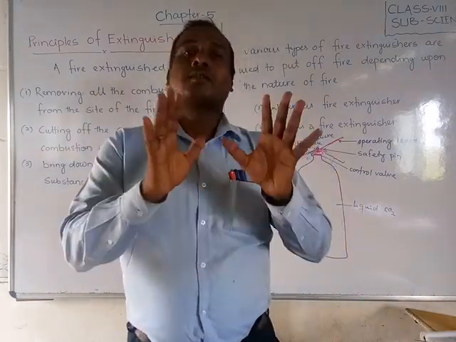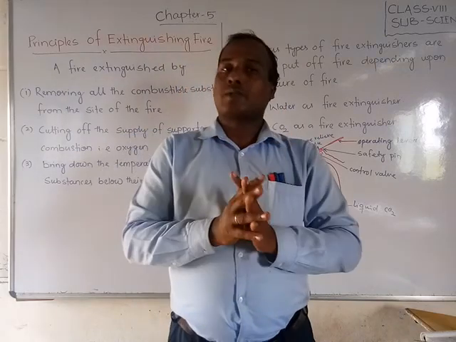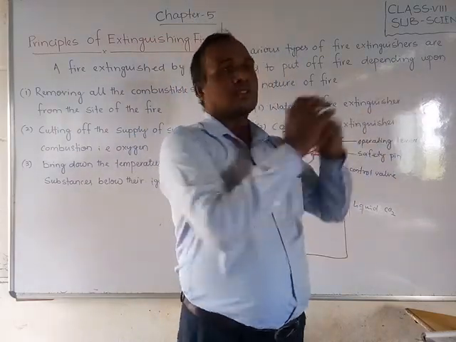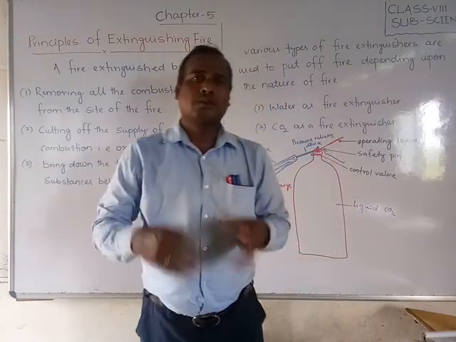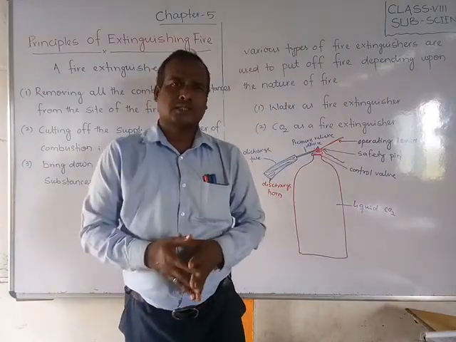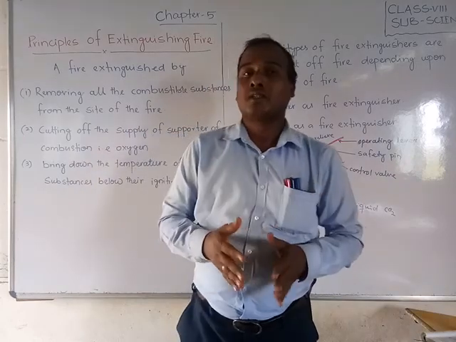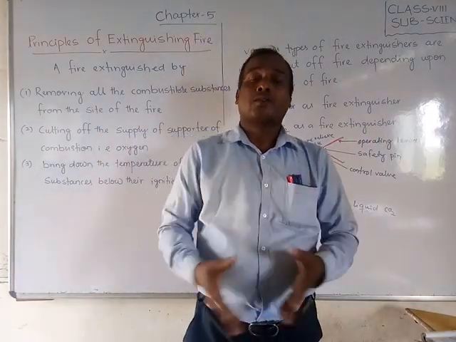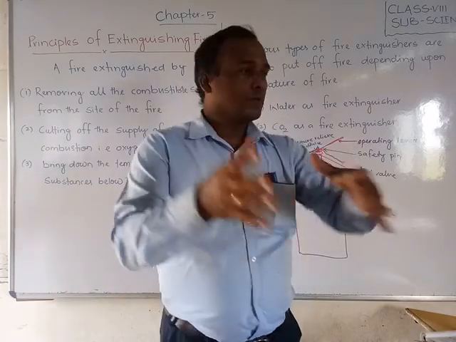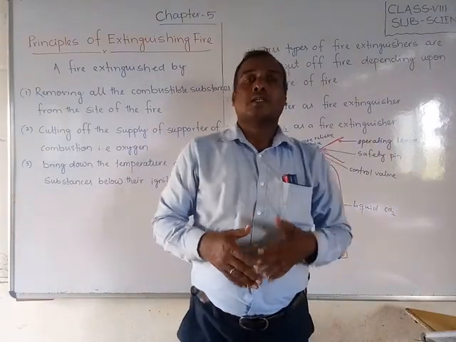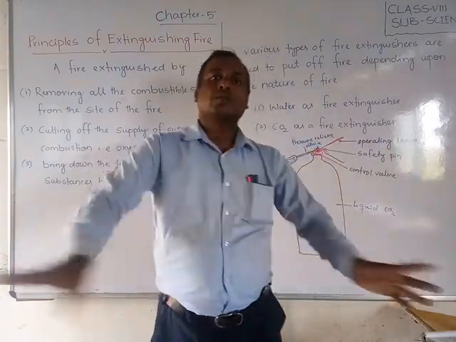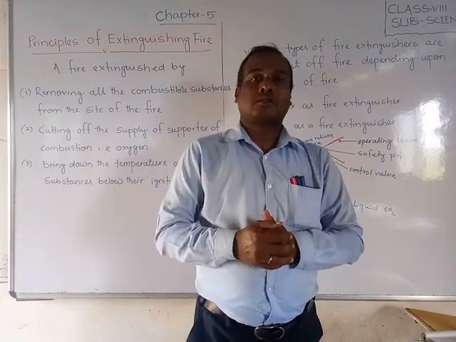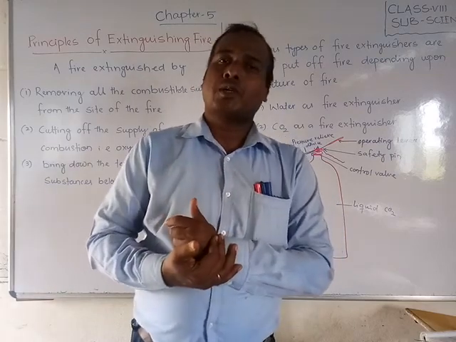Then we can extinguish the fire. So how will we do it, which way? Suppose fire catches some wood or clothes or anything. First, is it possible to take out the oxygen, or should we remove the combustible substances? Or we can control the temperature. We have to do whichever way is possible.